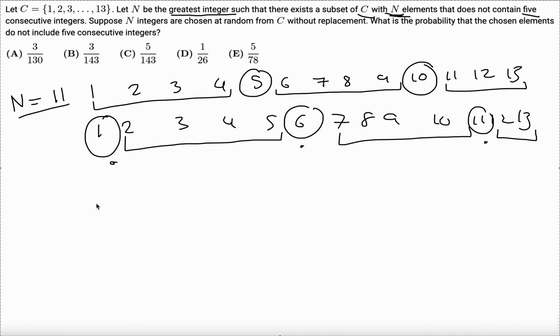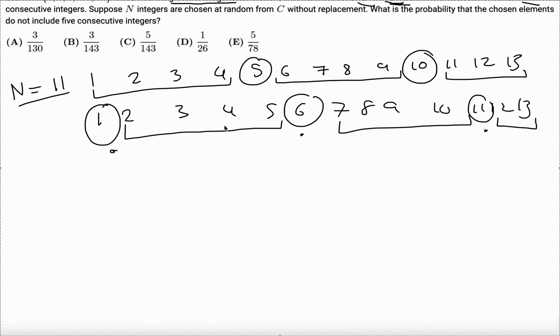And the reason is each one of these groups of 4s needs to sort of have these padding numbers on the left and to the right of them. And if our group is on an edge, then we don't have to have this padding on either side of it, and so we can forget about those numbers. But if the group is in the middle, then we're going to need padding on both sides of it so there's not 5 consecutive integers. So we basically want to make sure that our groups are always going to be at the edges so we can minimize the number of elements we have to leave out.